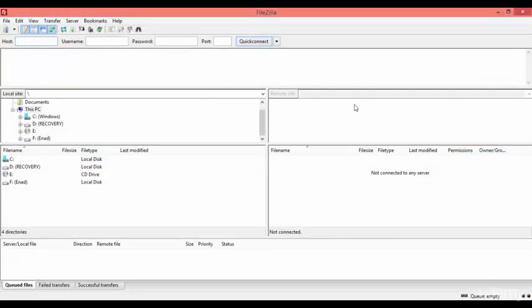As you can see, this is the FileZilla. We will discuss it more in detail in the upcoming videos, and I will be showing you how to use it in the right way.